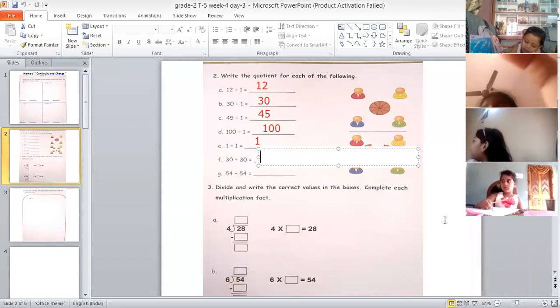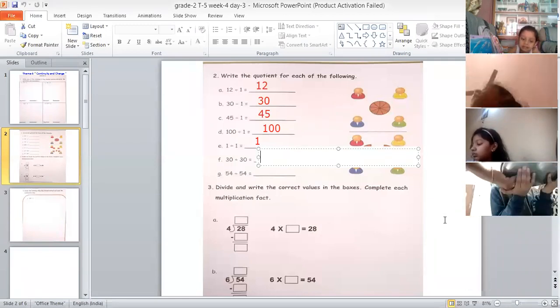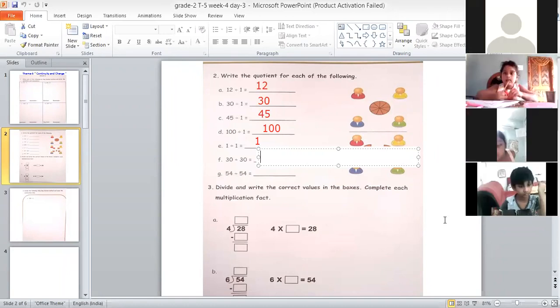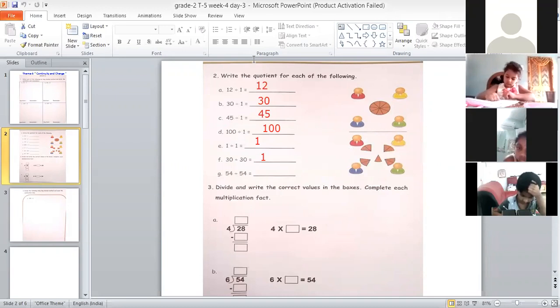Vriti Reddy, I'll get back to you. Just give me a minute. Yes, Ashwita. Why will we write here 30 divided by 30 is equal to 1? 30 ones are 30. Very good. We will get 30 in the 30 table 1 time. That's the reason the answer will be 1. 30 ones are 30. That's correct.